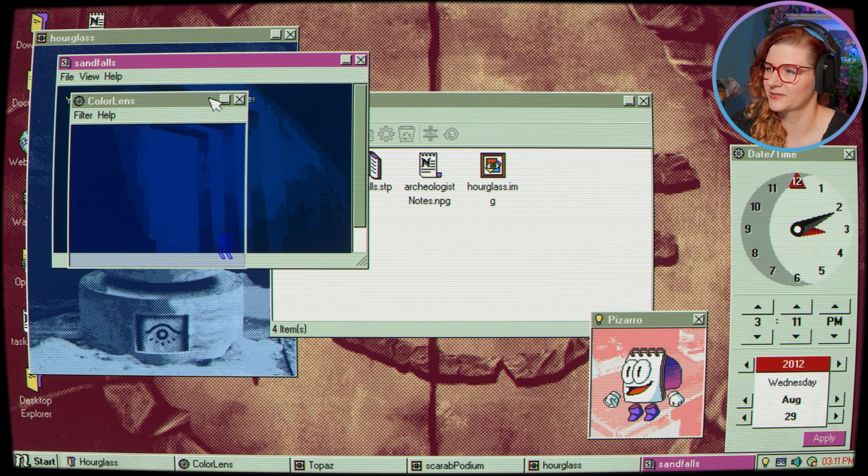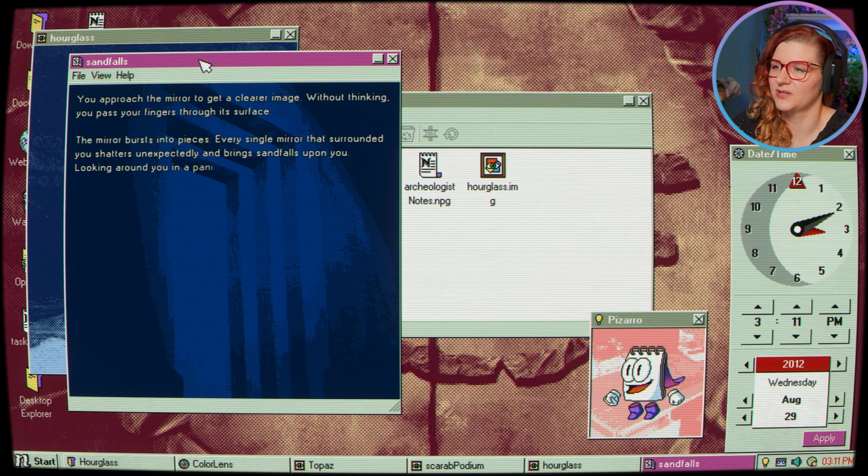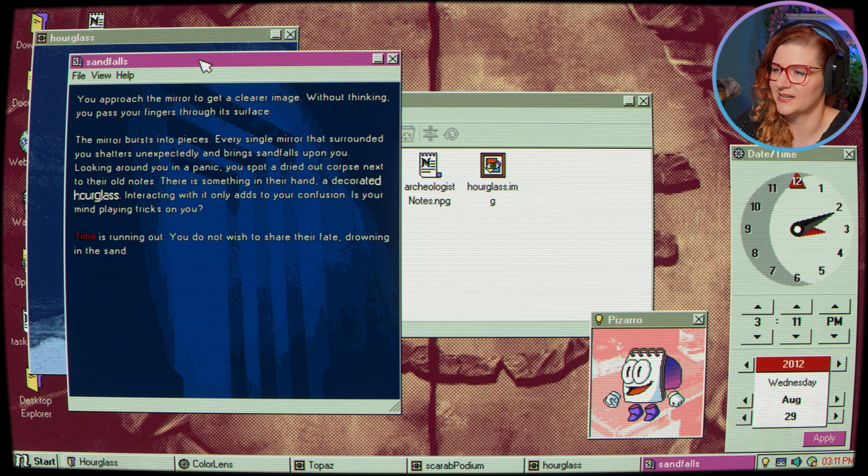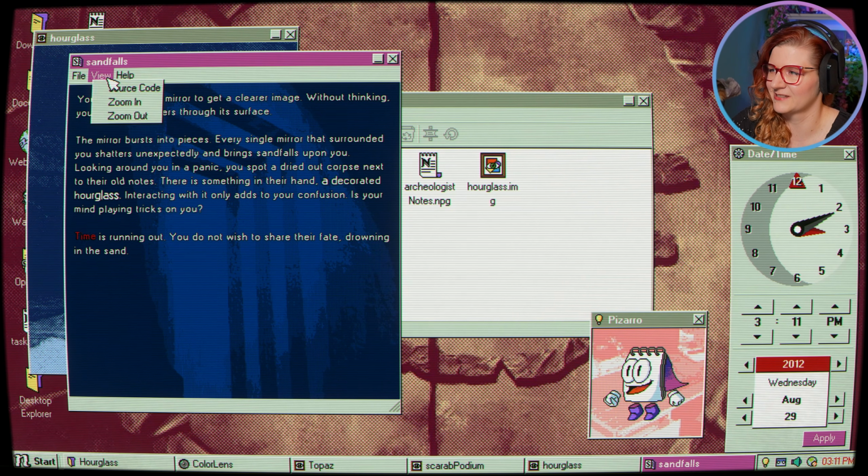We have sandfalls. You approach the mirror to get a clearer image. Without thinking, you pass your fingers through its surface. The mirror bursts into pieces. Every single mirror that surrounded you shatters unexpectedly and brings sandfalls upon you. Looking around you in panic, you spot a dried-out corpse next to their old notes. There's something in the hand, a decorated hourglass. Interacting with it only adds to your confusion. Is your mind playing tricks on you? Time is running out. You do not wish to share their fate, drowning in the sand. Okay, hopefully we won't drown in the sand.